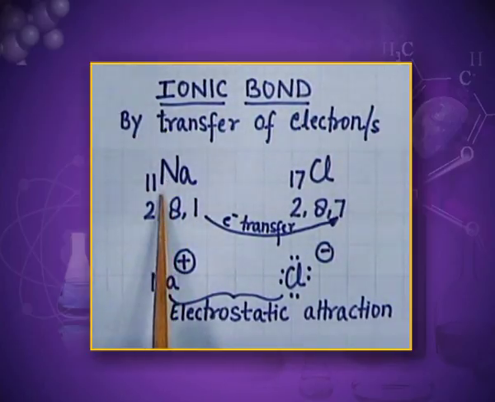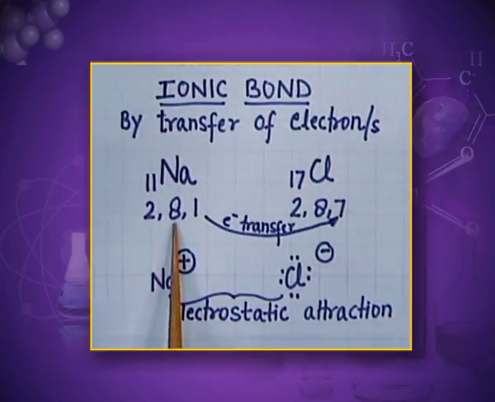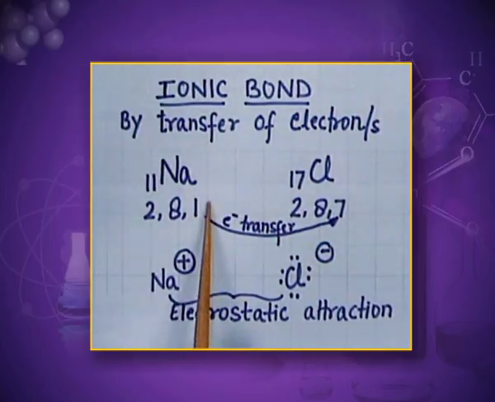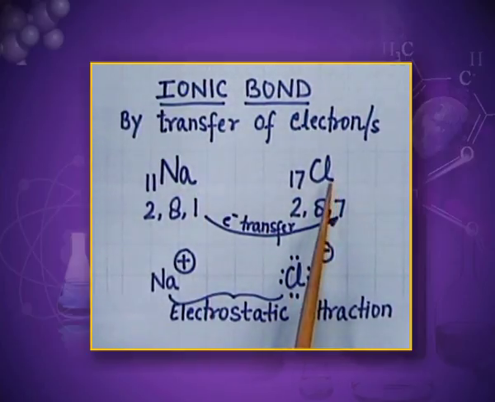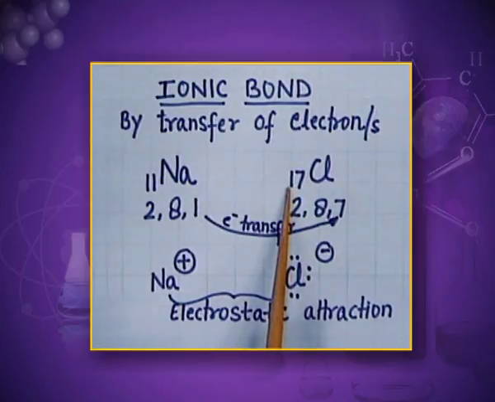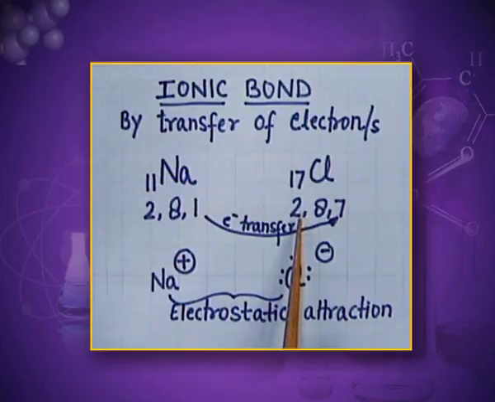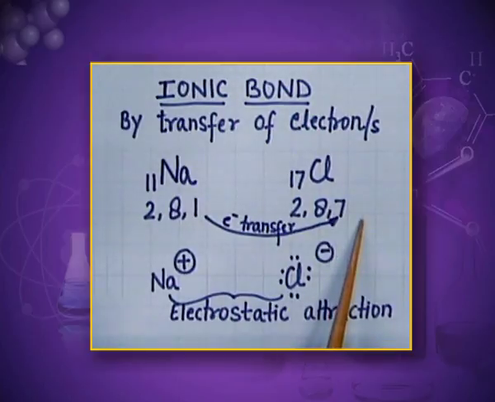It has 11 electrons and the electronic distribution is 2, 8, 1. It has 1 electron in its valence shell. Chlorine, atomic number is 17. The electronic configuration is 2, 8, 7. Now we can see that sodium has 1 valence electron and chlorine has 7 valence electrons.